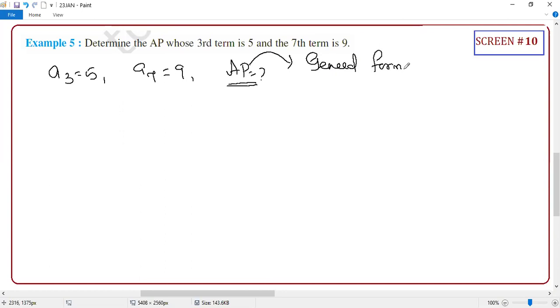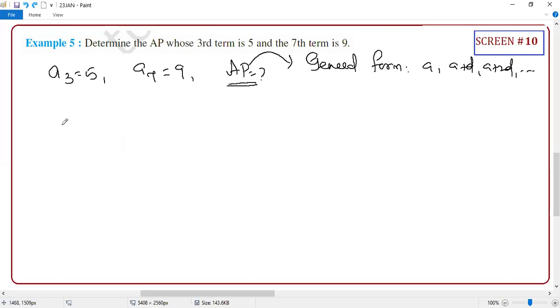What is the general form of AP? A, A plus D, A plus 2D. Yes or no? If you want the general form, what are the things you need? You need the first term and the common difference. The moment you know these two letters, the answer is automatic. Am I right or not? Yes, the answer is automatic.